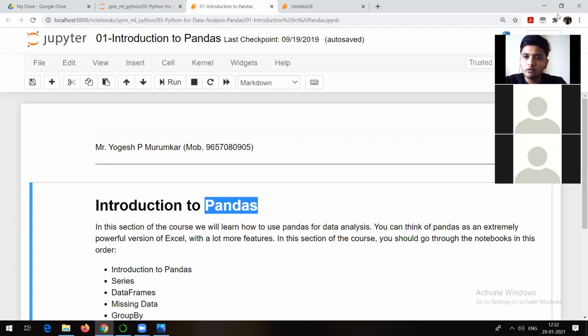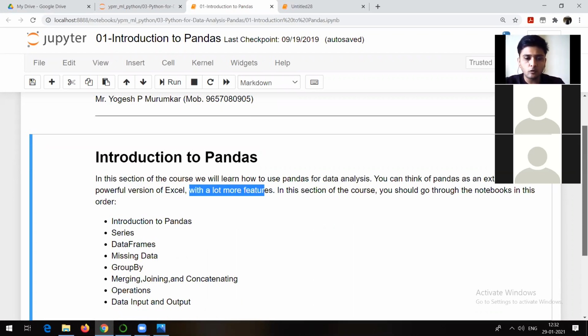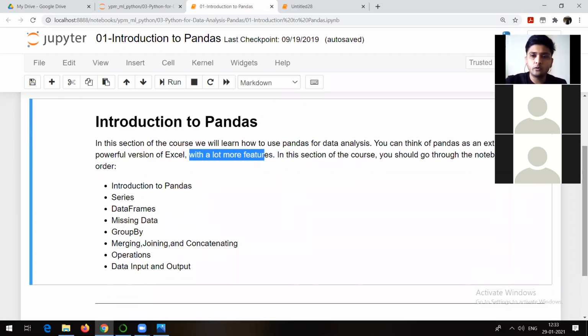So let me give you a basic introduction about Pandas, and then let's try to see the use of that. You can see here, it is mentioned that you can think of Pandas as a powerful version of Excel. I hope you might have come across Excel many times, right? So it's a powerful version of Excel with a lot more features. These are the topics which I am going to discuss related to the Pandas package.